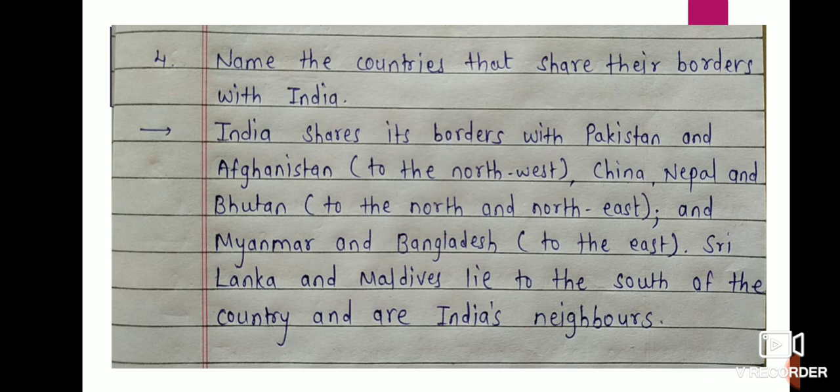And Myanmar and Bangladesh. In bracket write down to the east. Bangladesh to the east, bracket complete, full stop.